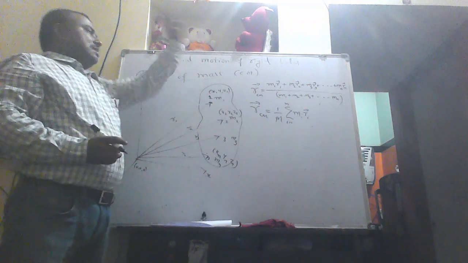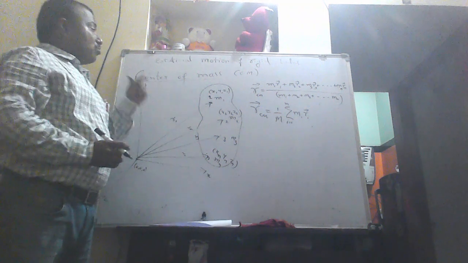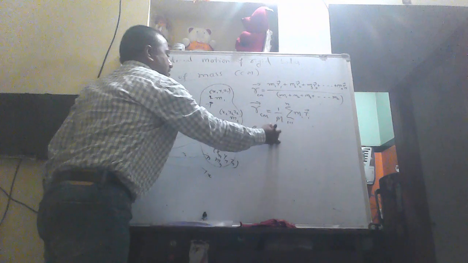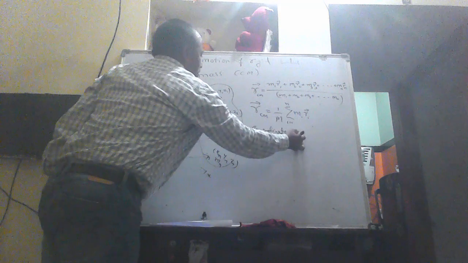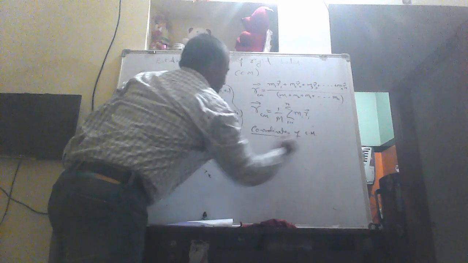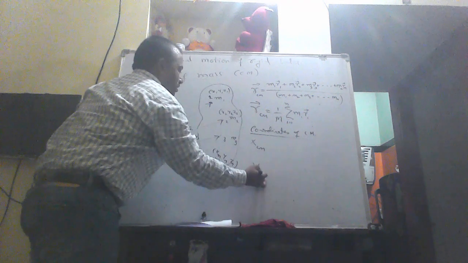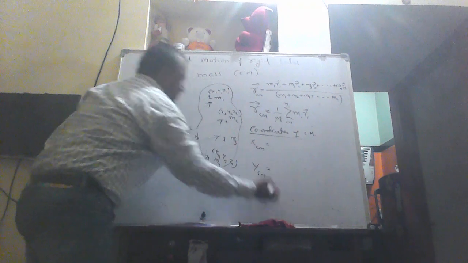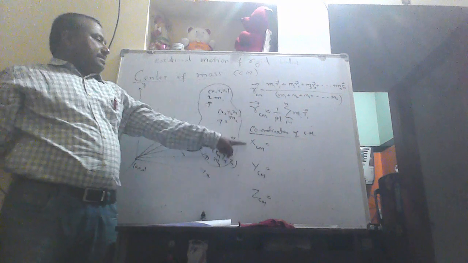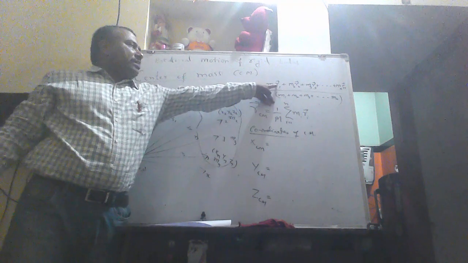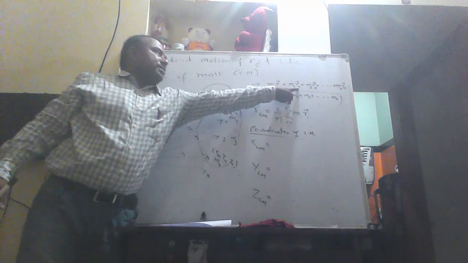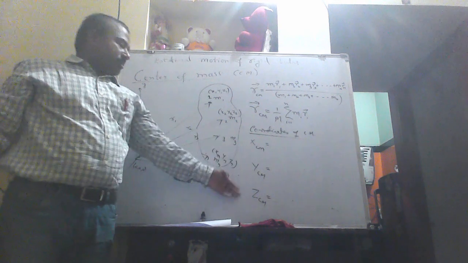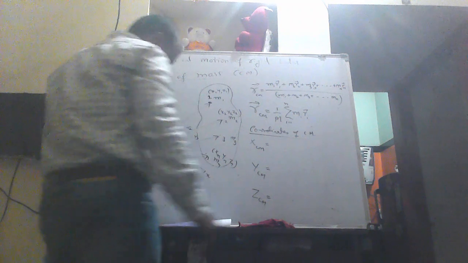So in such a case, what we have to do? We have to calculate the coordinates of the center of mass. Coordinates of the center of mass of the body may be x center of mass, y center of mass, or z center of mass. And how to calculate? When you write x center of mass, you have to write r1 as x1, r2 as x2, r3 as x3, rn as xn. Similarly for y center of mass, and similarly for z center of mass, you have to calculate.